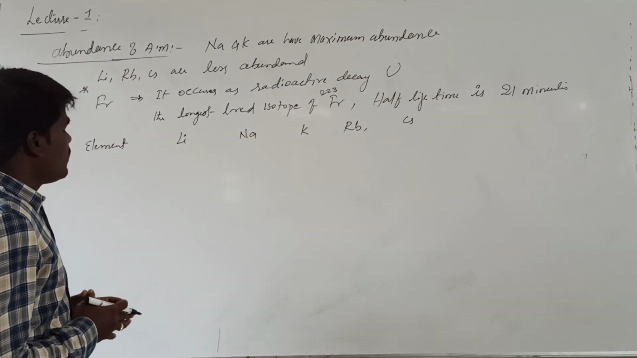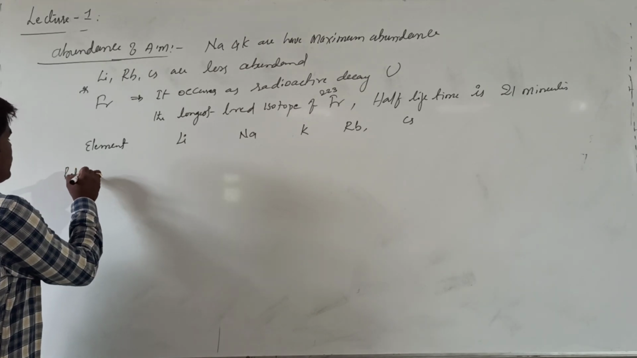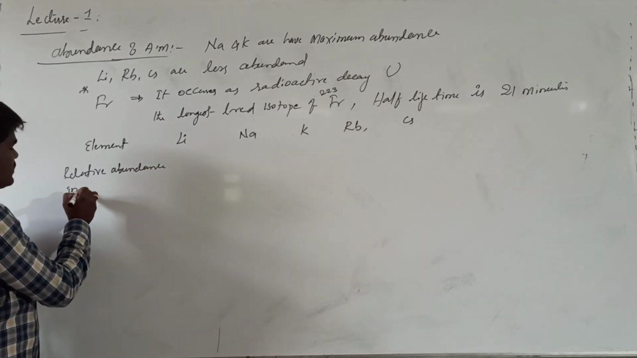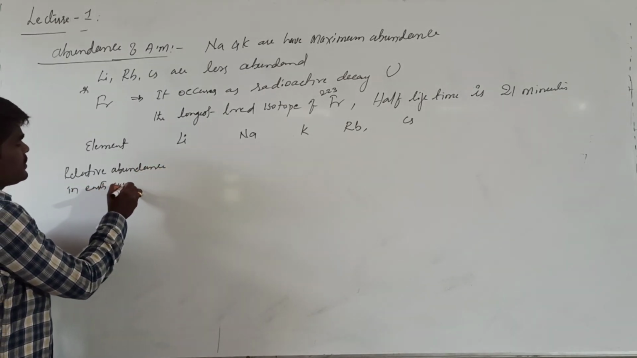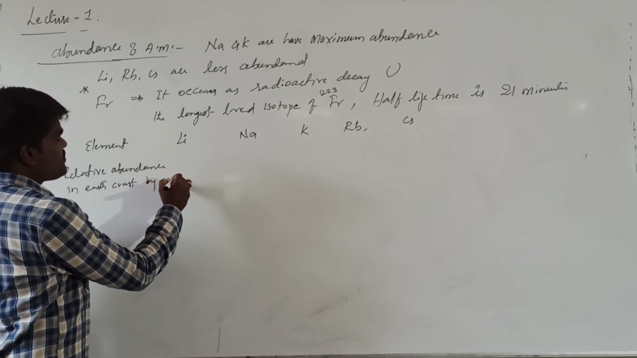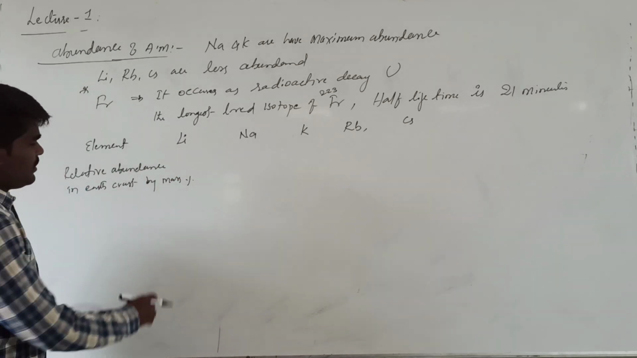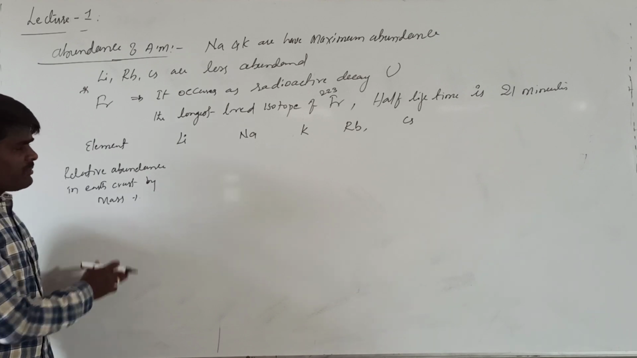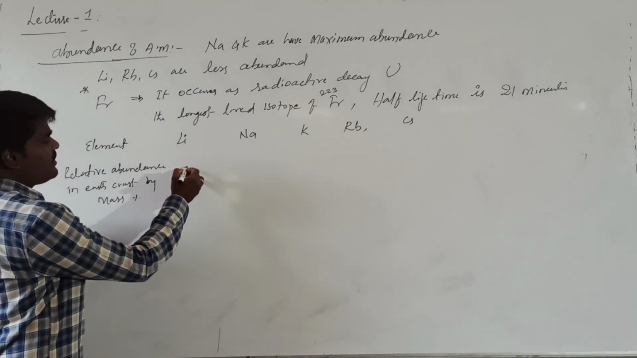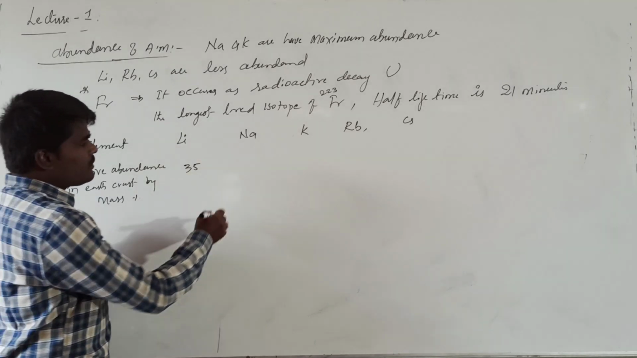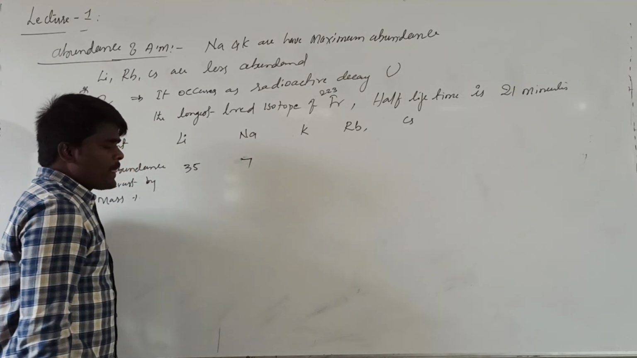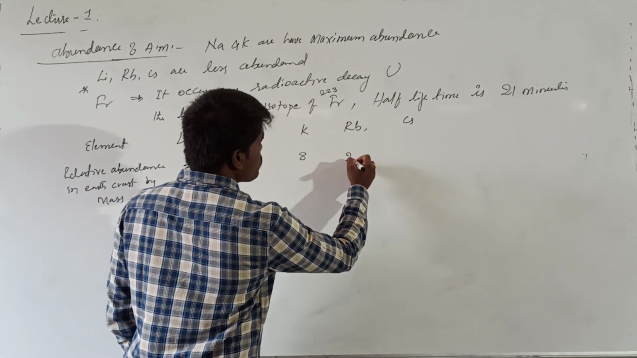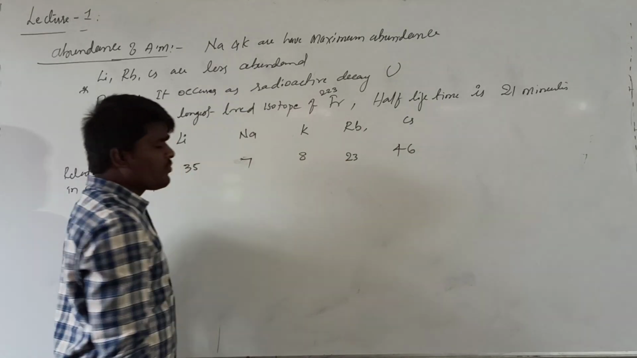You have to keep this in mind. Now, if you are talking about the relative abundance in earth crust by mass percent or weight percent, we are talking by mass percentage. Their availability in the earth crust by mass or weight percent, if you are seeing, the relative abundance of lithium will be 35, the relative abundance of sodium is 7, the relative abundance of potassium is 8, the relative abundance of rubidium is 23, and the relative abundance of cesium is 46.